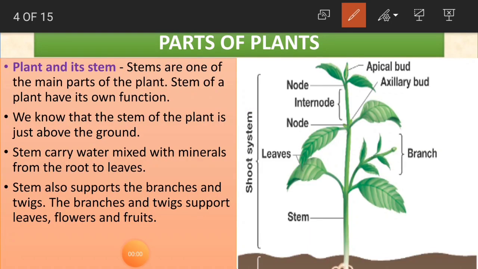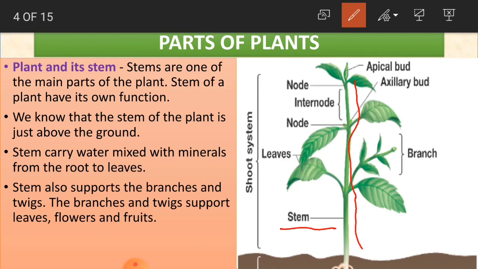Yes, children, now we are going to learn another part of the plant, that is the stem. What is a stem, children? In the diagram you can see very clearly, this part is known as the stem. Stems are one of the main parts of the plant. Like roots were also main, now stems, and this is also very important.